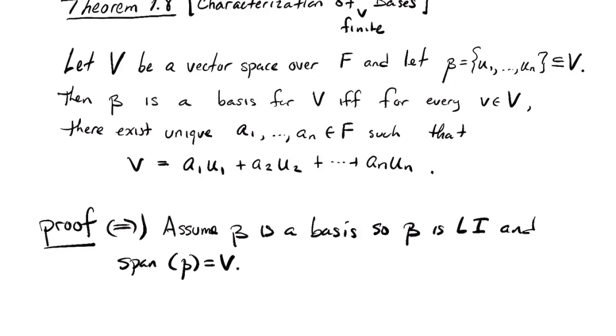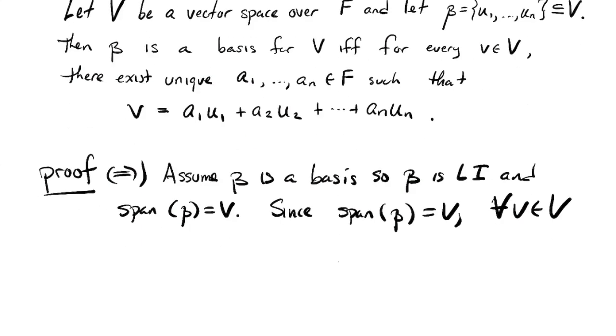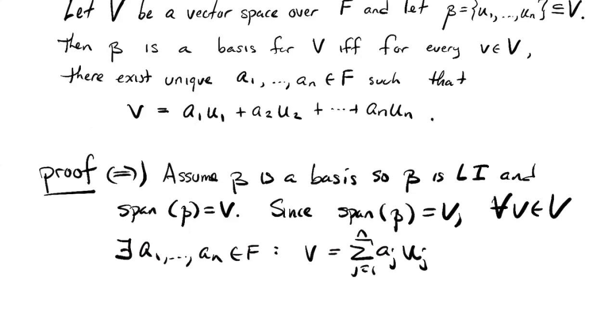Well, if it spans, then for every v in my vector space, I know that there exist scalars, say a1 to an, such that v is a linear combination, the sum of aj times uj. That's the definition of span. So that's the existence part of this. The existence is kind of a part of the hypothesis.